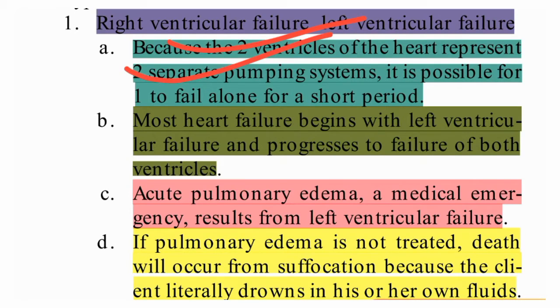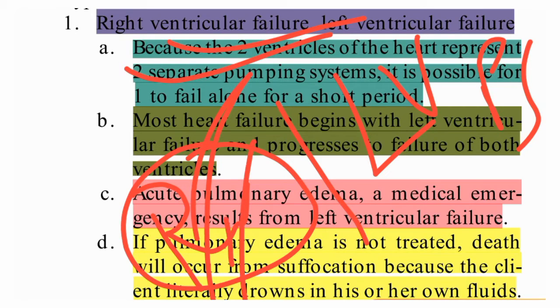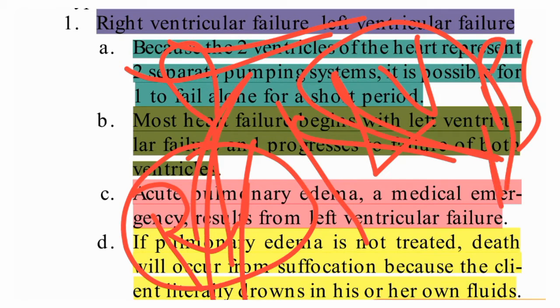One is the right ventricular pumping system, another one is the left ventricular pumping system. In the right ventricular system, the pulmonary artery takes the blood to the lungs. Here the aorta takes the blood to the peripheral organs.